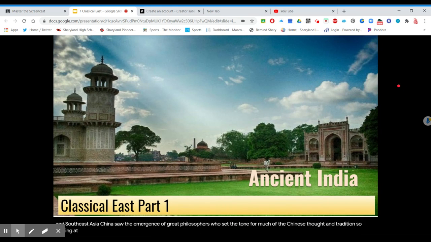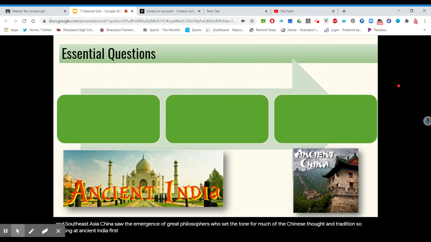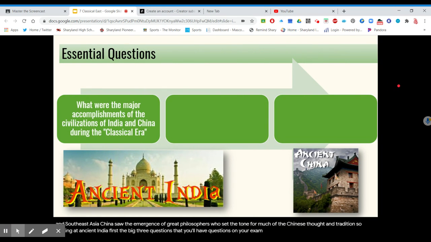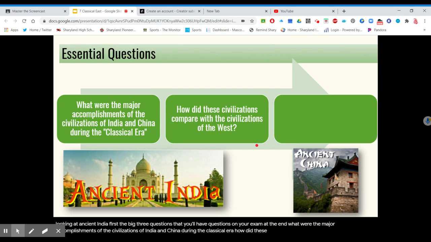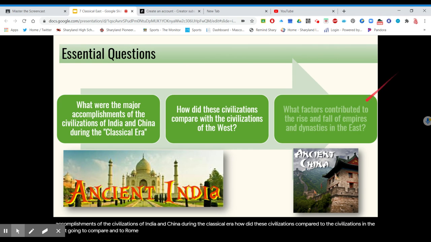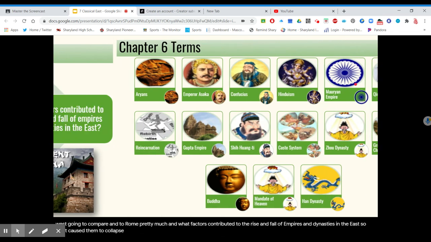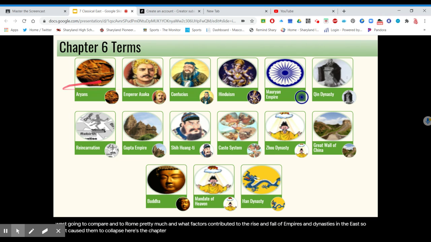So looking at ancient India first, the big three questions that you'll have questions on your exam at the end. What were the major accomplishments of the civilizations of India and China during the classical era? How did these civilizations compare to the civilizations in the West? Going to compare them to Rome pretty much. And what factors contributed to the rise and fall of empires and dynasties in the East? So what caused them to collapse? Here's the chapter terms, which you'll have in the Quizlet.